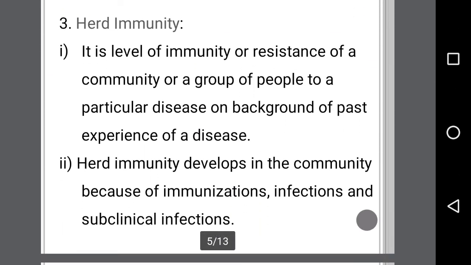The third type of immunity is herd immunity. It is the level of immunity or resistance of a community or group of people to a particular disease on the background of past experience of disease. Herd immunity develops in the community because of immunization, infections, and subclinical infection.